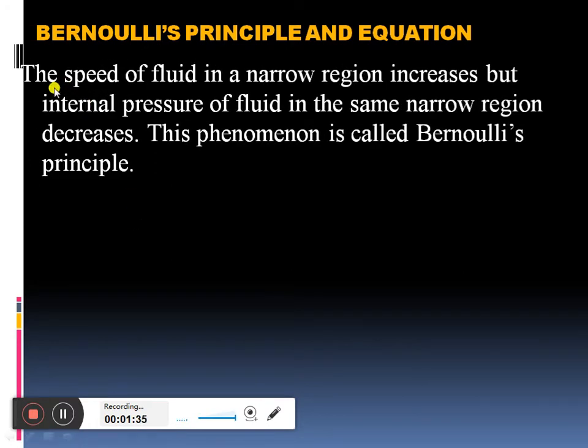So Bernoulli suggests that the speed of fluid in narrow region increases, but internal pressure of the fluid in the same narrow region decreases. This phenomenon is called Bernoulli's principle. The speed of fluid in narrow region increases, but at the same time the pressure in the same narrow region decreases. Exactly opposite takes place at wide region.